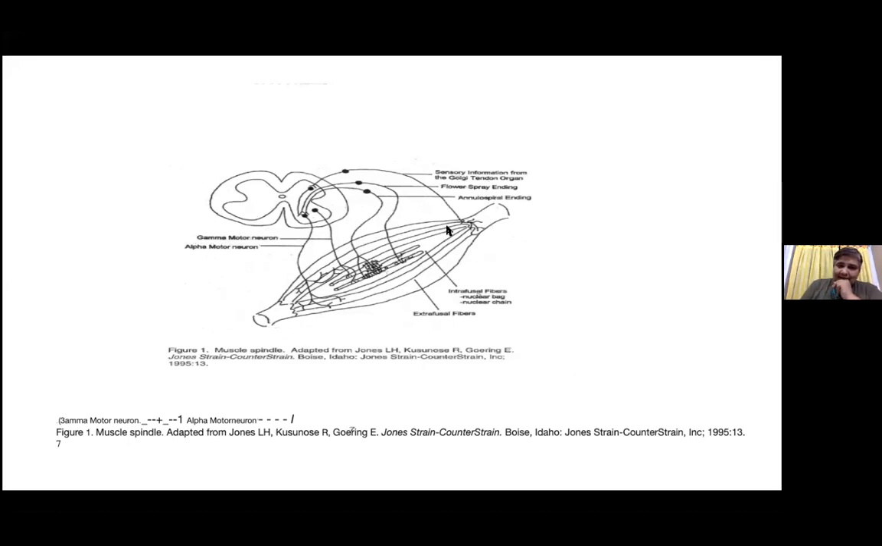These are the extrafusal fibers over here. In the center line you can see the intrafusal fibers. Intrafusal fibers have nuclear bags in the center line and nuclear chains along the length of it. These nuclear chains and the ends of the intrafusal fibers are responsible for making the trigger points, because they remain contracted for a longer period of time and they are supplied by, sorry, gamma motor neurons from here.